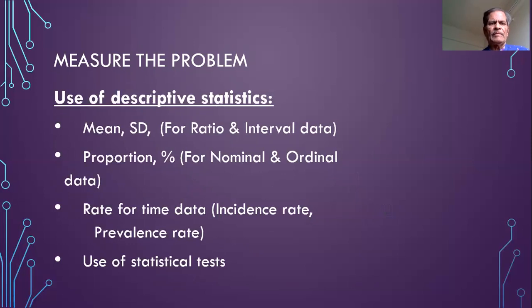Then we measure the problem. We describe the problem and then we measure the problem. So for that we calculate the mean, standard deviation, etc. for the ratio or interval scale data. For the nominal or ordinal data, we calculate the proportions and percentages, for which we require the number of individuals and the denominator. How many were in that category, and what was the proportion of that variable as per the secondary variable. So if the variable is nominal or ordinal, we will be finding out the number and the proportion or the percentage of individuals.